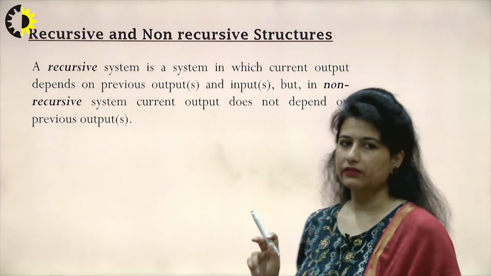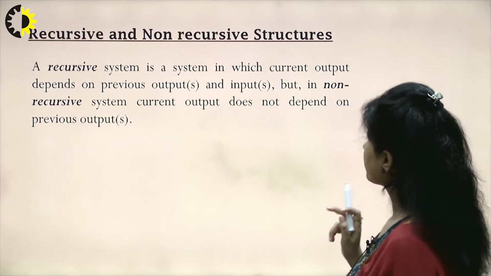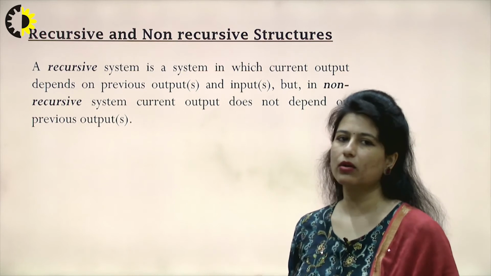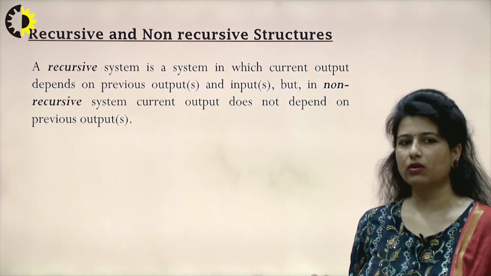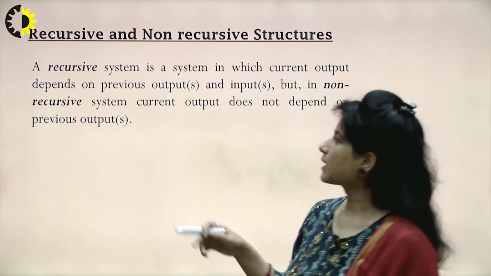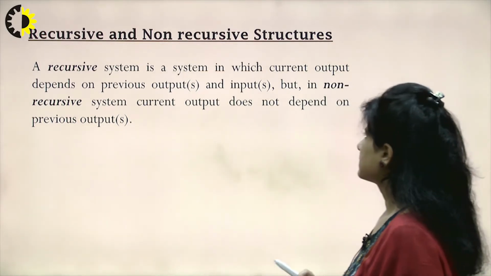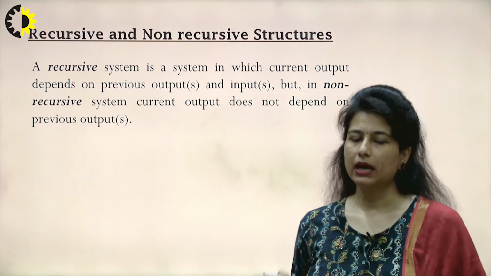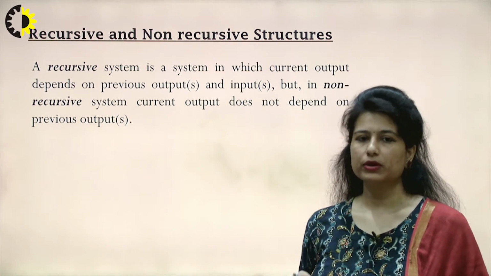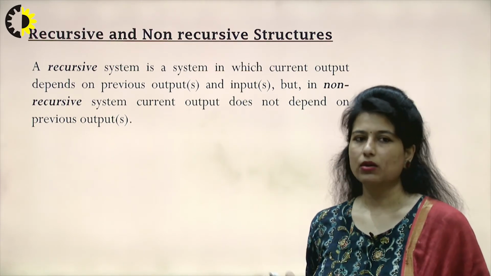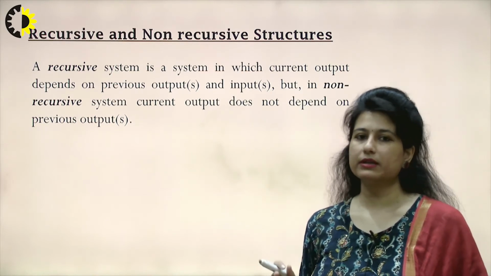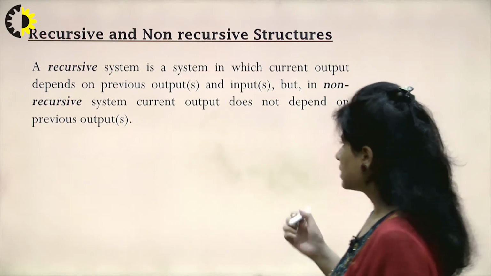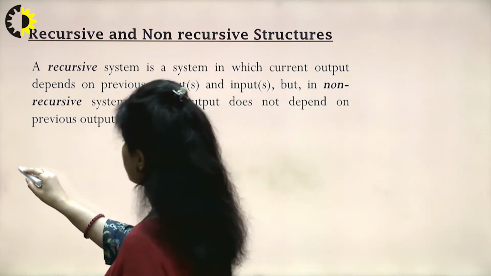The next category that we must know before studying FIR and IIR is recursion and non-recursion. A structure can be called recursive or non-recursive. A recursive system is a system in which the current output depends upon the previous output and inputs, but a non-recursive system does not depend upon the previous output. So I must look at the particular equation.